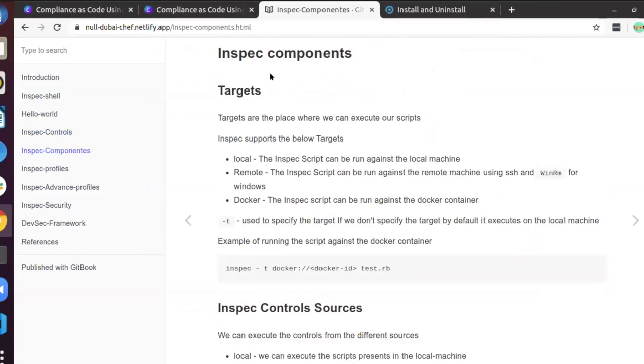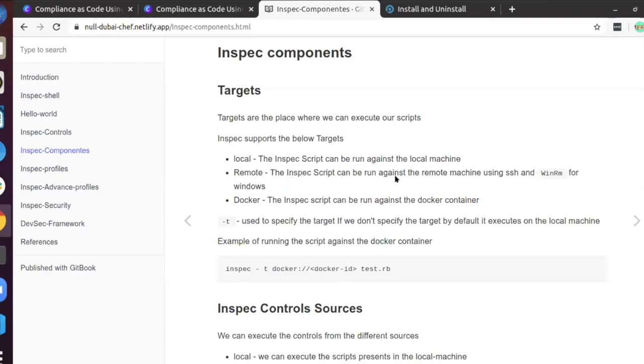So the inspect components. Inspect consists of targets. You can think of a target as the machine or server that we want to check. There are many targets that inspect offers. For example, local describes the host machine that we are running. Sometimes we want to check our host machine, and in that case we use local. Remote means, since most organizations are moving to the cloud, we can check the compliance of a cloud instance also using remote. It simply uses SSH. As long as you can SSH into the cloud instance, we can simply use remote with inspect.